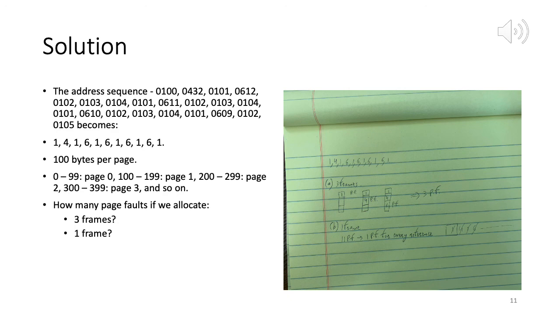So now this is the reference string 3 1 4 1 6 1 6 1 6 1 6 1. Now how many page faults if we allocate 3 frames and 1 frame? If you have 3 frames, what happens? So we see the solution. Initially, because it's demand paging, no page has been allocated to a frame.